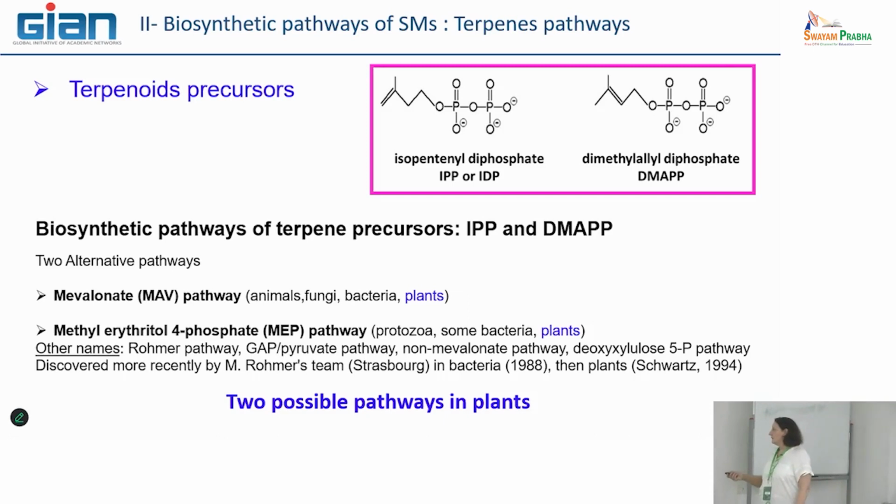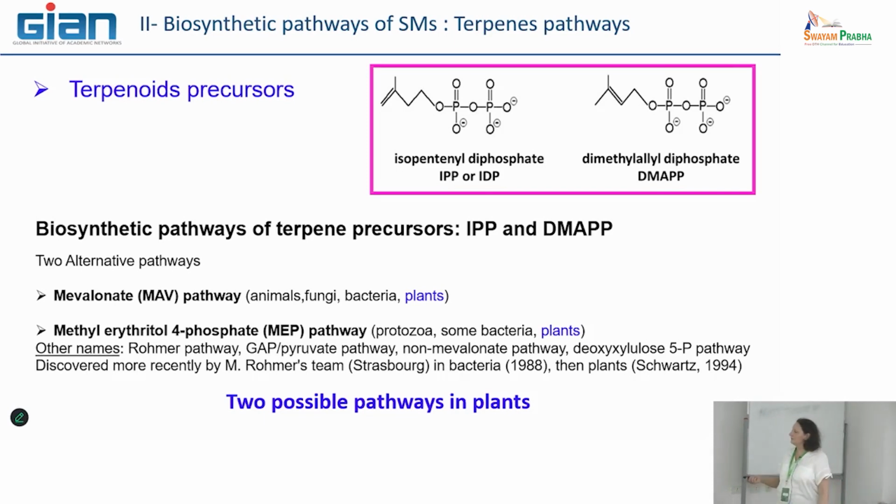But you see, it's not so far. It was in 1988. There was a specific group that worked in Strasbourg, and Michel Rohmer is still alive, and he is the father of the discovery of this pathway in plants, because he was working on terpenes biosynthesis in prokaryotes compared to eukaryotes.